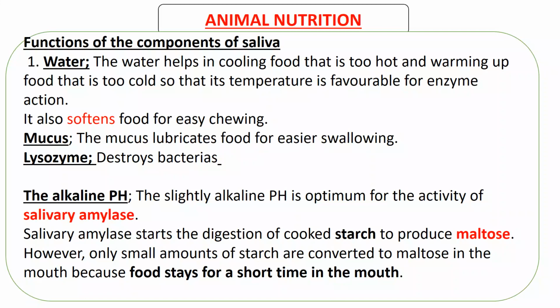If, for example, you try to experiment, you put bread in your mouth and start chewing, you are going to realize that at some point, as you keep on chewing, the bread is going to become sweeter. That is maltose that you have. It means starch has been converted to maltose. So the point here is not all the starch is converted to maltose because we don't chew for a long time.